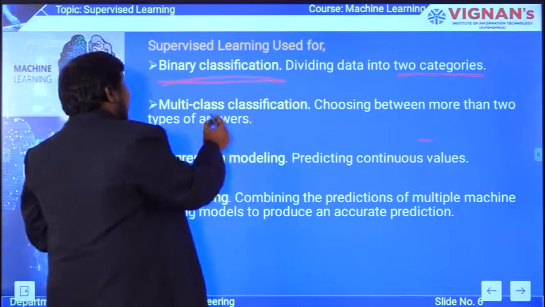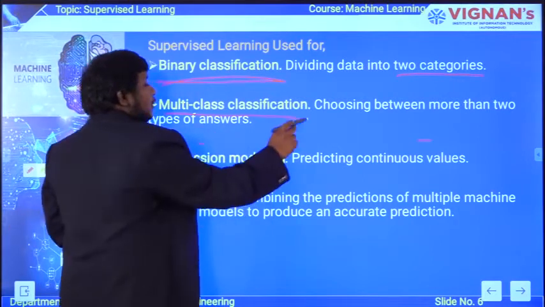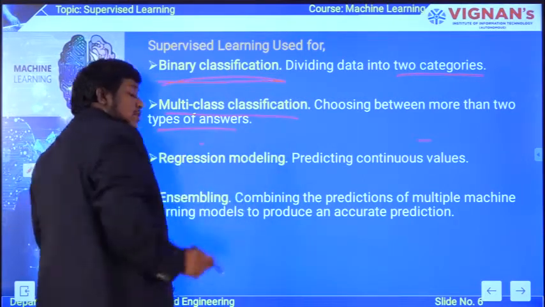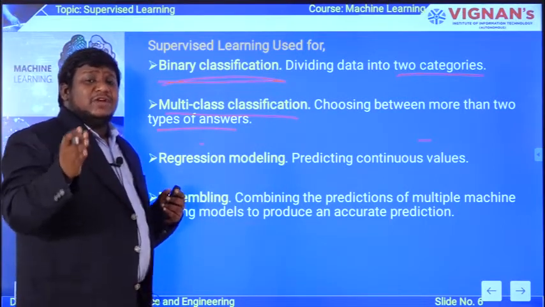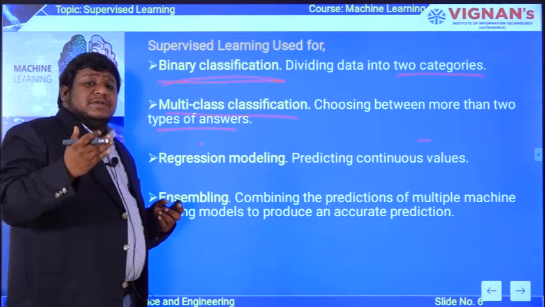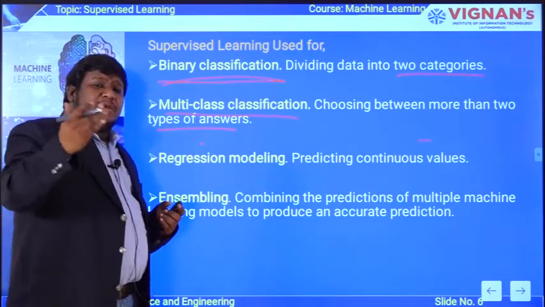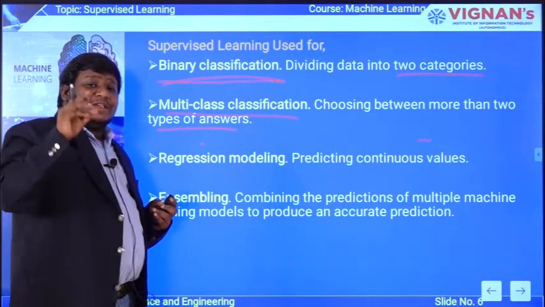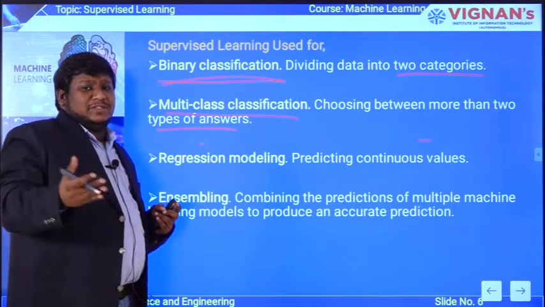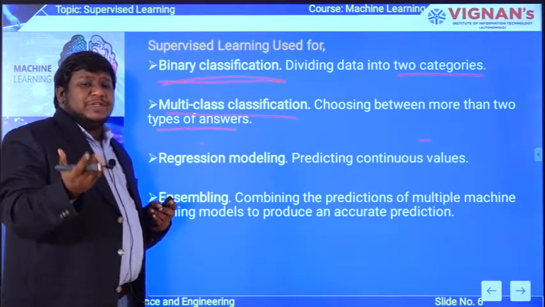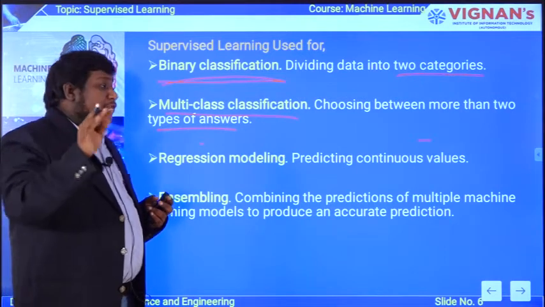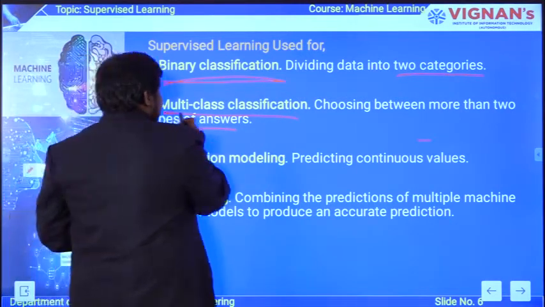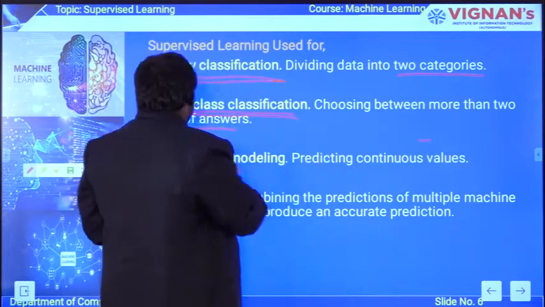The second one is multi-class classification, choosing between more than two types of answers. This case will arise when you are training the machine with n number of data models, so for the same question you can have 10 answers or 100 answers. The machine has to choose the best answer among the 100 answers. This model can be useful in such cases. So multi-class classification means more than two types of answers.